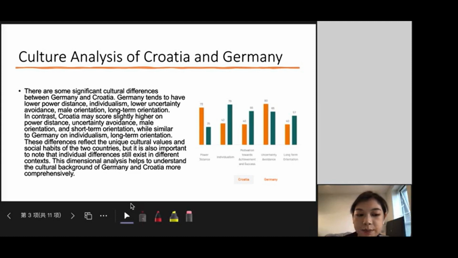This difference between the 2 countries reflects the unique cultural views and social habits of the 2 countries, and this dimension analysis contributes to a more comprehensive understanding of cultural background in Germany and Croatia.